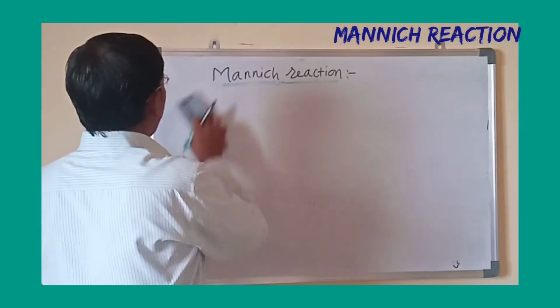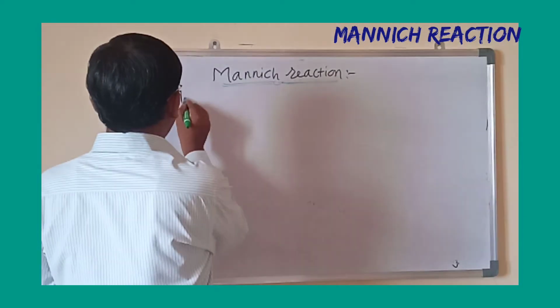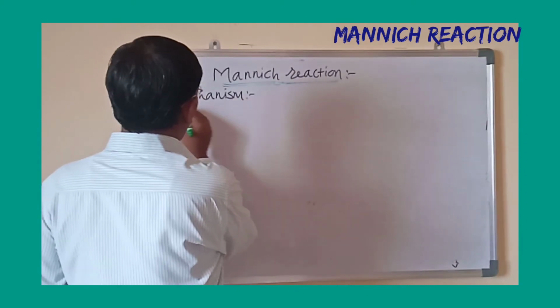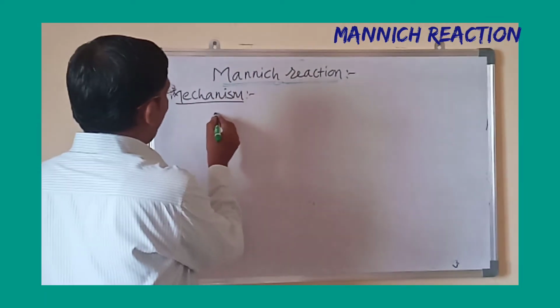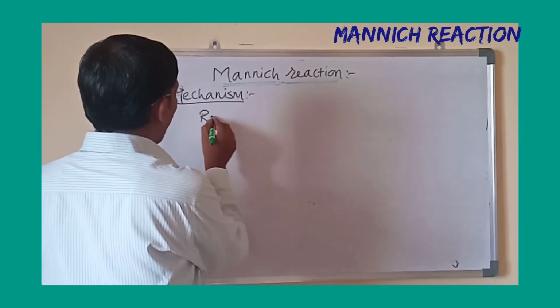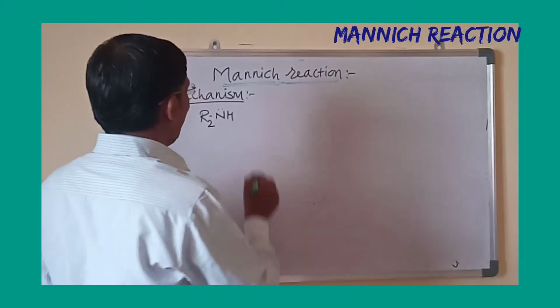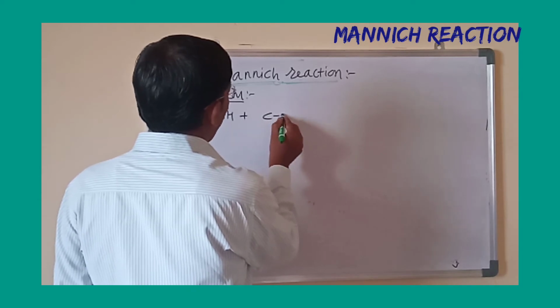Now we will see the mechanism of this reaction. In the mechanism part, we have taken a secondary amine R2NH, which is treated with formaldehyde HCHO.